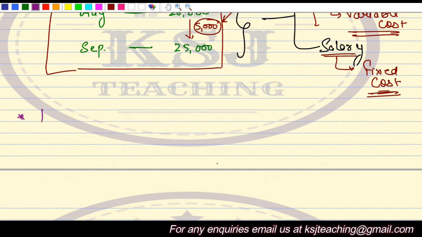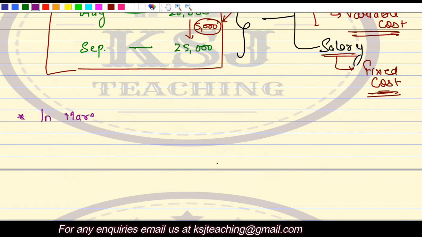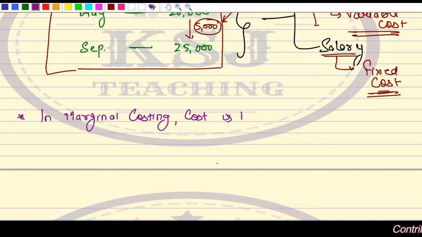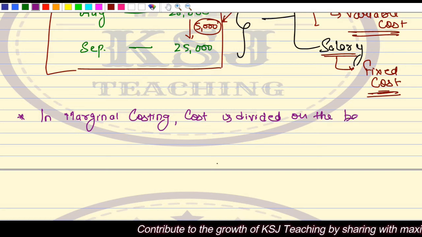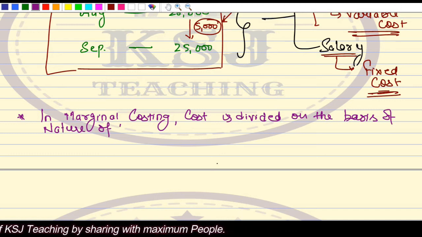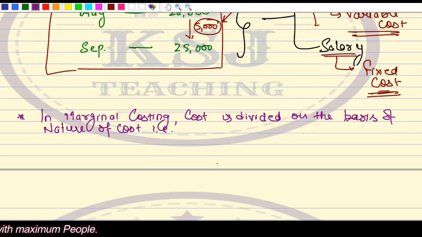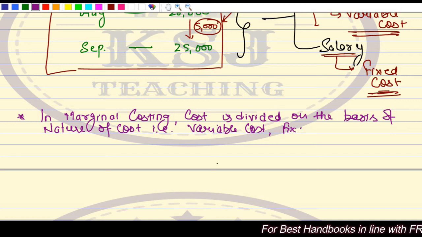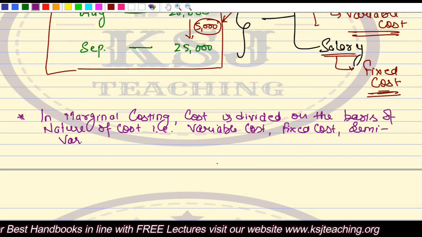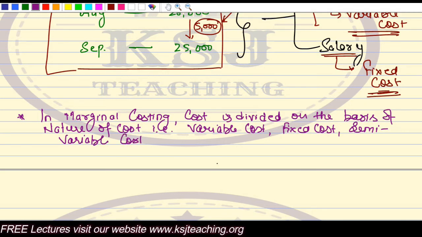In marginal costing, the cost is divided on the basis of nature of cost, that is variable cost, fixed cost, then semi-variable cost, etc.